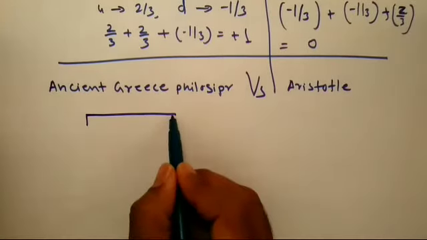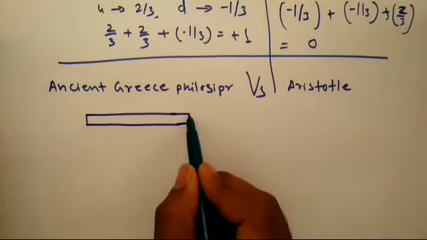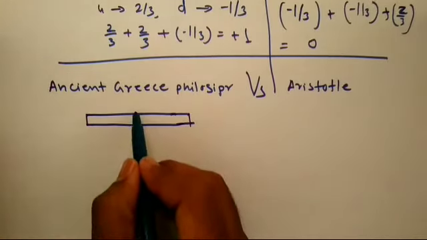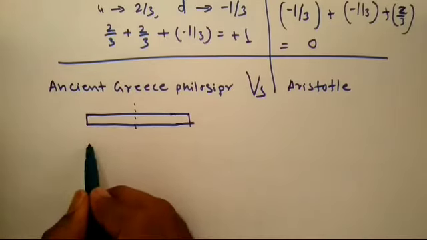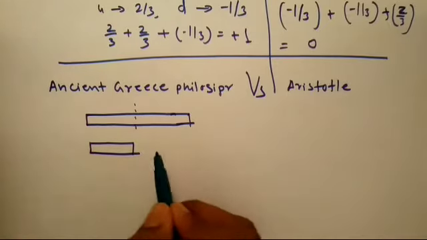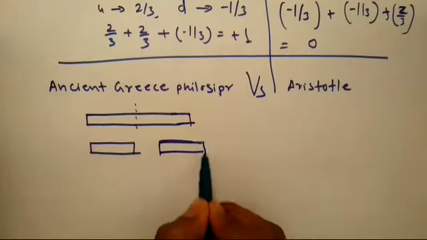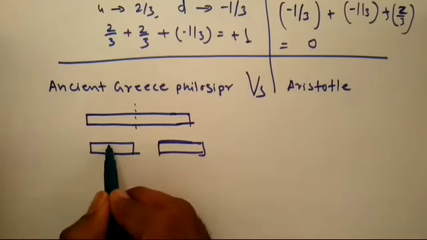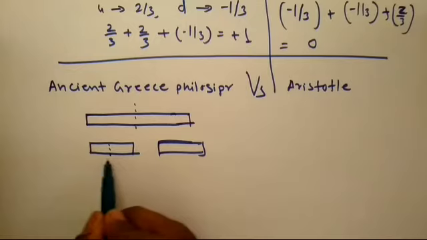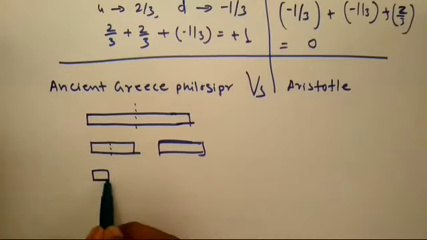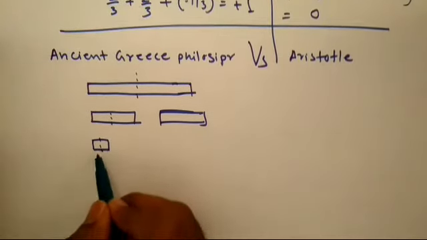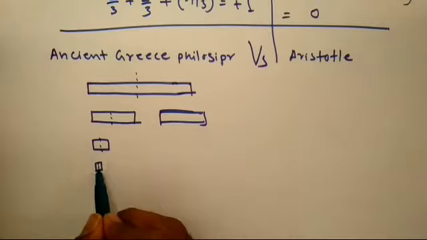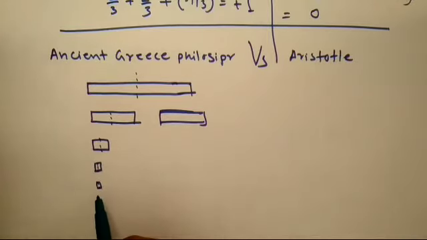Suppose I am considering this is a wooden rod. That wooden rod can be cut into 2 similar identical parts. So you will get the same 2 parts like this. Again, if we cut this part in half, you will get another half part. Again, if you cut this part, you will get one more half part. If you cut this part, you will get one more half part. So is this forever?